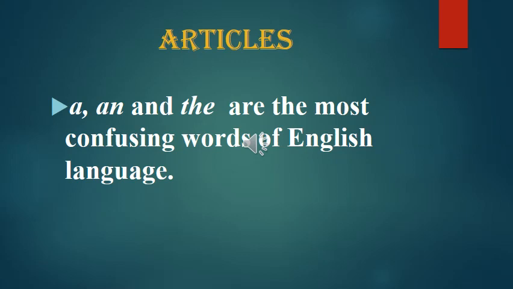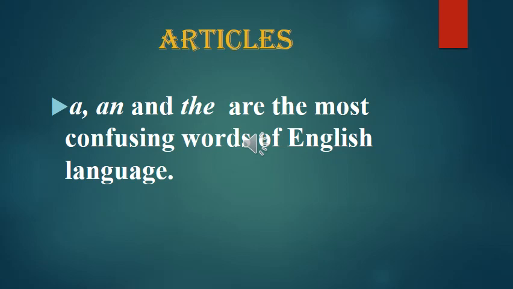Then there is a confusion about the pronunciation of the article the. Some say it is pronounced one way, some say another, and some say both pronunciations are correct. Actually, both pronunciations are correct, but there are conditions to it. The first condition is when this definite article occurs before a noun that starts with a vowel sound, it is pronounced as thee, like the earth. But when it occurs before a noun that starts with a consonant sound, it is pronounced as thuh, like the class, the committee, the principal.